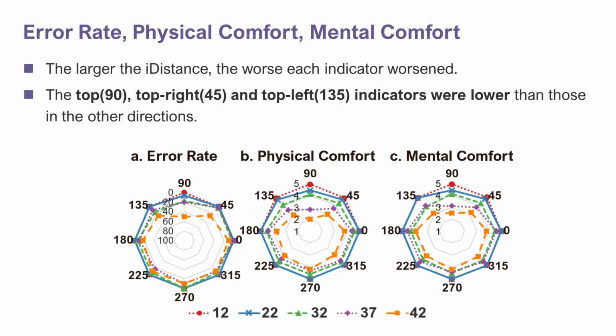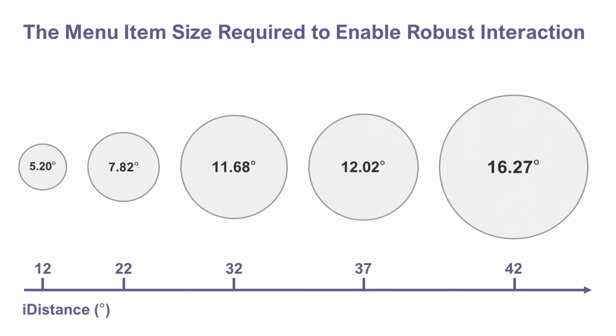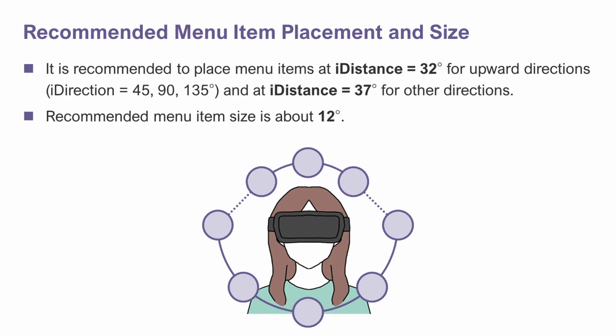Results of study number 1 showed that the larger the eye distance, the worse the indicators of error rate, physical comfort, and mental comfort became. In addition, the top right and top left indicators were lower than those in the other directions. Next, beginning with the smallest eye distance, 5.2 degrees, 7.8 degrees, 11.7 degrees, 12 degrees, and 16.3 degrees were found to be the appropriate menu item sizes. As a result, it is recommended to place menu items at eye distance equals 32 degrees for upward directions and at eye distance equals 37 degrees for other directions. In addition, the recommended menu item size is about 12 degrees.